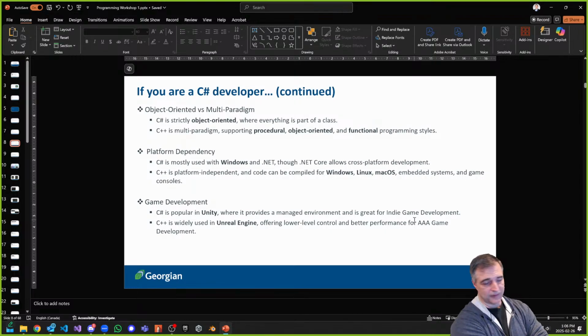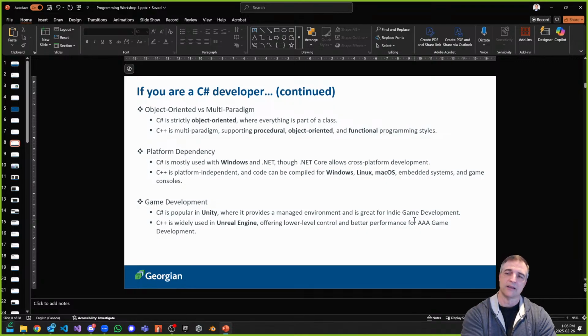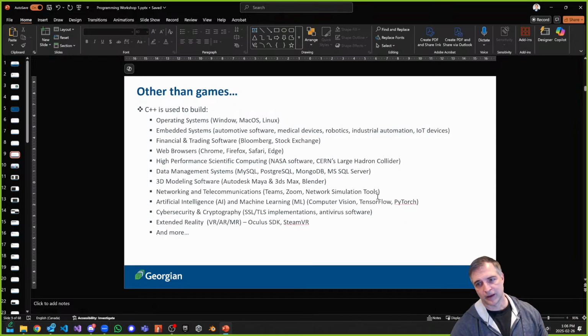Game development: C Sharp is great with Unity, and we use Unity for a lot of indie development. C++, as we've known this semester, is all with Unreal Engine, and we'll talk about why. These are all the reasons. It's more performant. So if I'm not programming games, what is it really useful for?